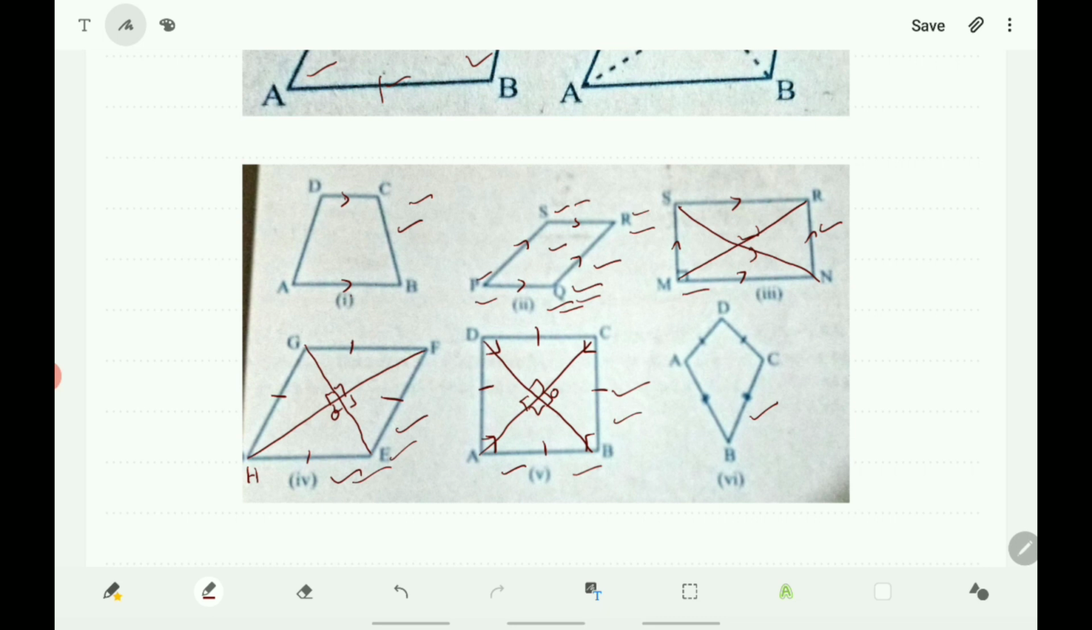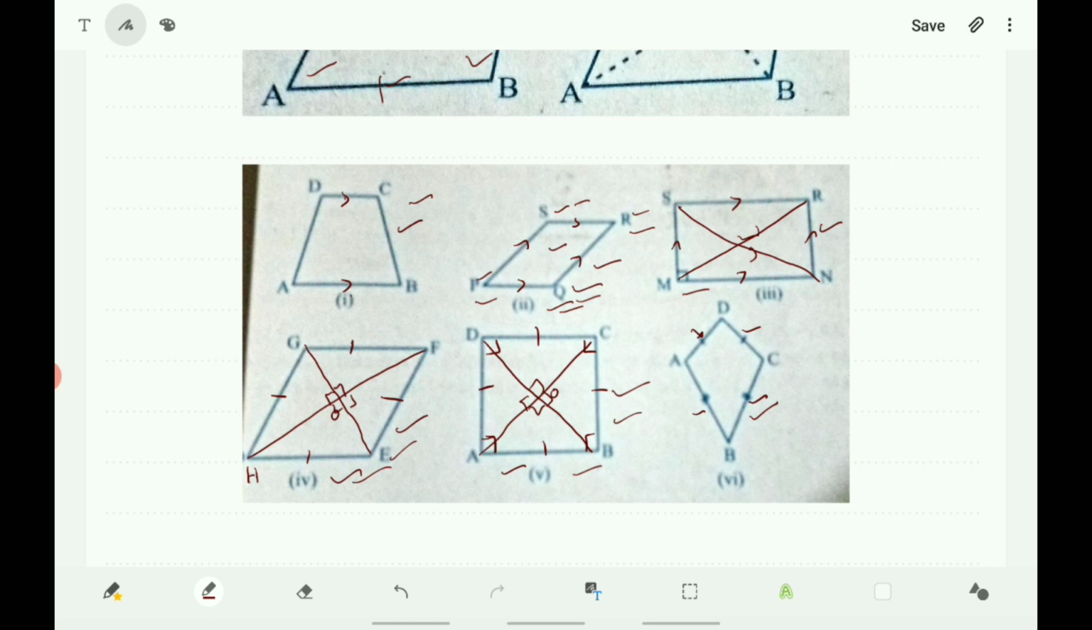Next, the kite. A kite is a quadrilateral in which two pairs of adjacent sides are equal. Here you see, AD and DC is one pair of adjacent sides, they are equal. And the next pair of adjacent sides is AB and BC. These two are equal and these two are also equal. So this is the special property of the kite.